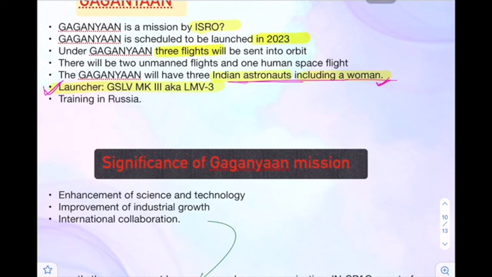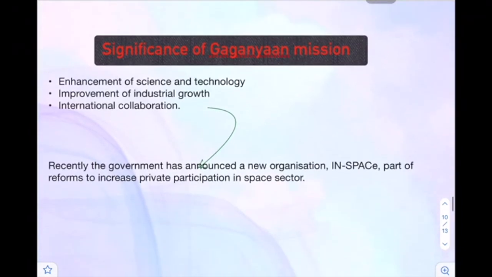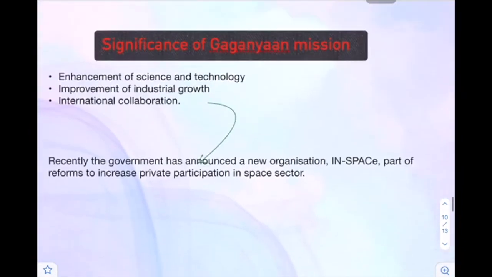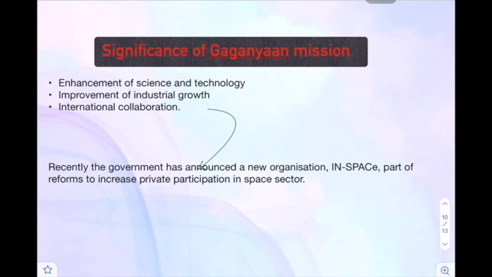And the launcher, which is GSLV Mark III, also known as LVM3, you should know this thing. Training is going on in Russia. All the 3 people are being trained in Russia, and okay, so these things are important for us. So moving to the next, the significance of the Gaganyaan mission, which is very important but not important for the objective examination, but let's know something about this also.